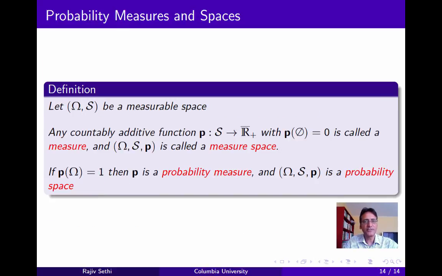Now to finish up, let's define probability measures and probability spaces. Let the pair omega, S be a measurable space. Any countably additive function P from the sigma algebra to the non-negative extended real numbers such that the image of the empty set under P is 0 is called a measure, and the triple omega, S, P is called a measure space. And if in addition the image of omega is equal to 1, then P is called a probability measure, and the triple omega, S, P is referred to as a probability space. Now we'll work with these concepts in the next segment, but I'll stop here for now.